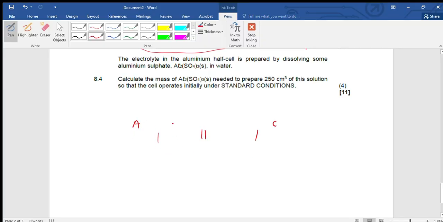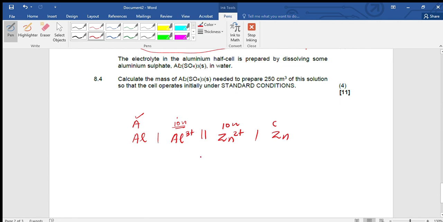At the anode there is aluminium, aluminium 3+ ions. At the cathode there is zinc, and the zinc ions, zinc 2+.